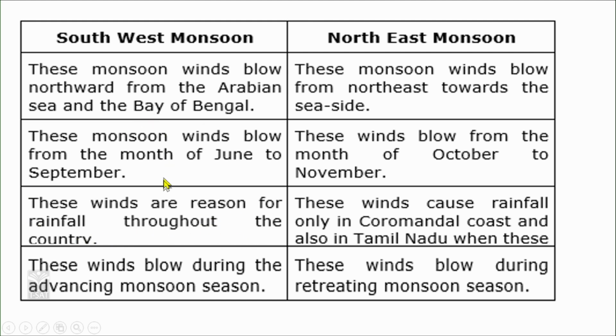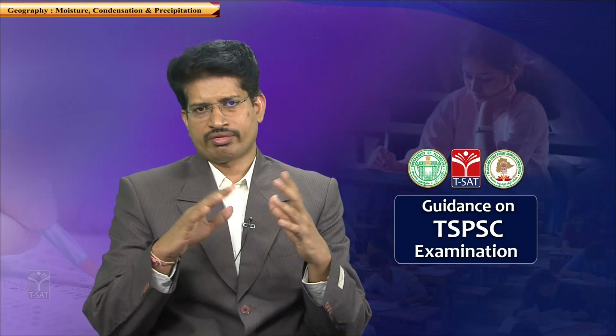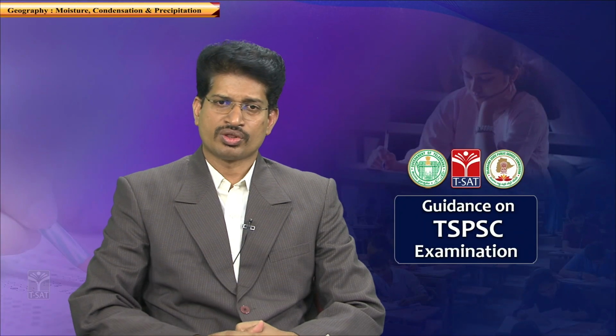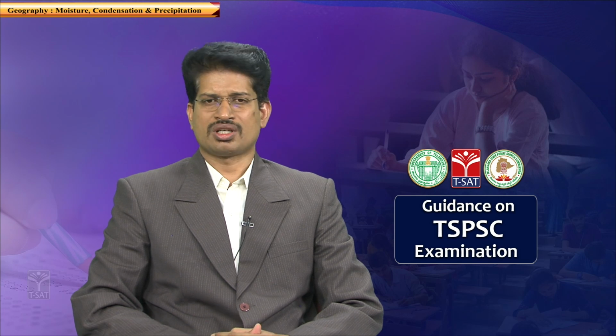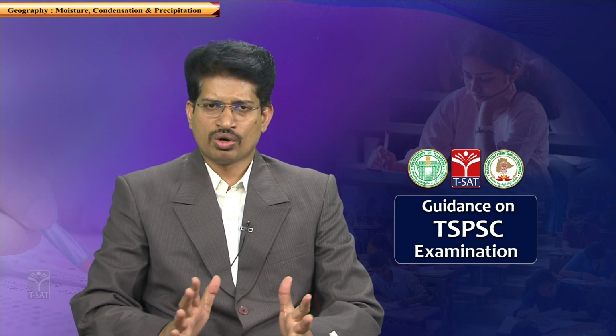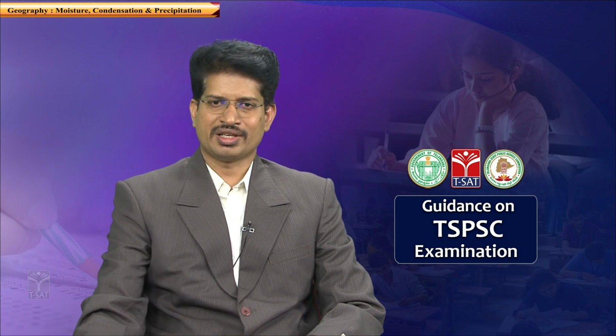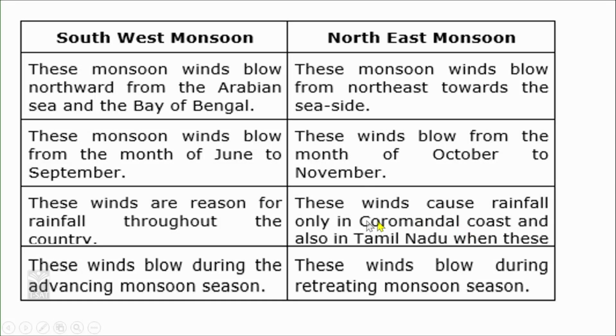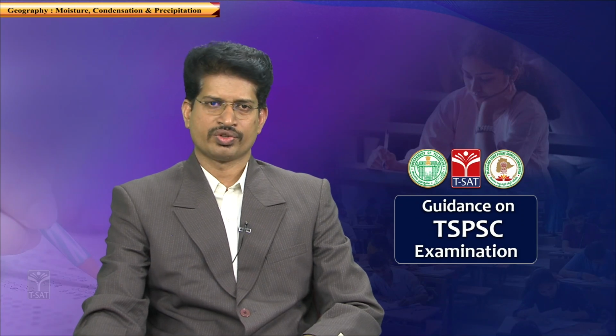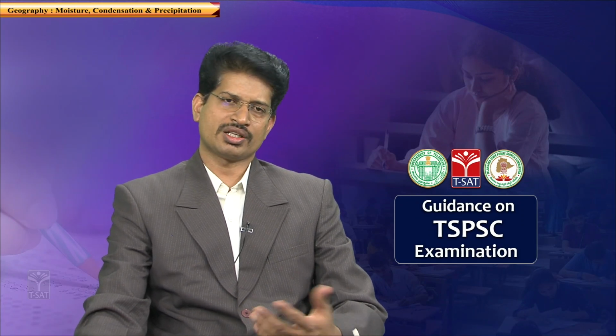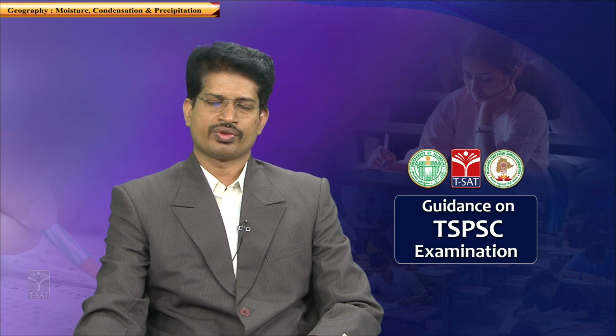The southwest monsoons are responsible for rainfall throughout the country, but it is not the case with northeastern monsoons. The northeastern monsoons are responsible for rainfall in regions more concentrated towards Tamil Nadu, to the east of the Eastern Ghats, the Coromandel coast region. Southwest monsoon winds blow during the advancing monsoon season, and northeast monsoon winds blow during the retreating monsoon season. So these kinds of questions can be asked regarding southwest monsoons and northeast monsoons.